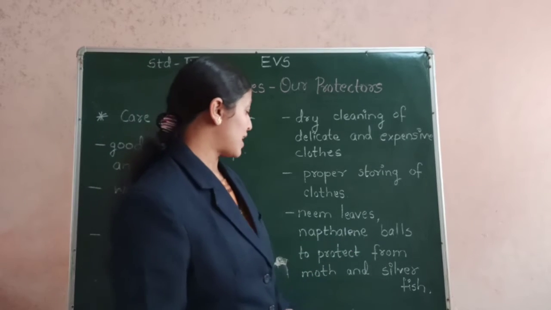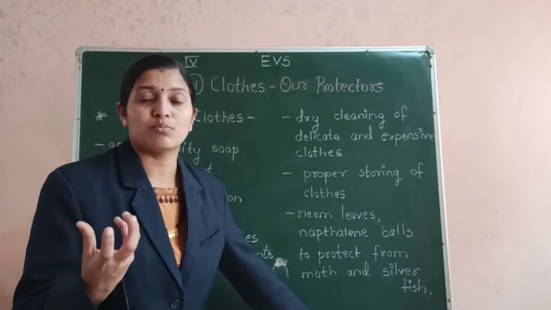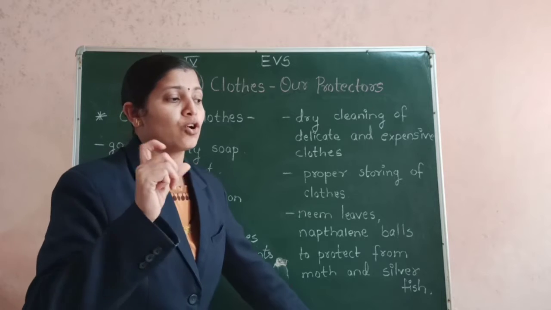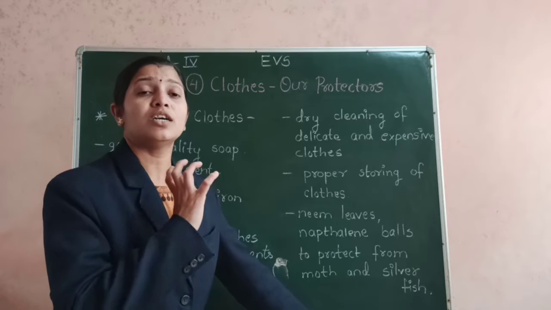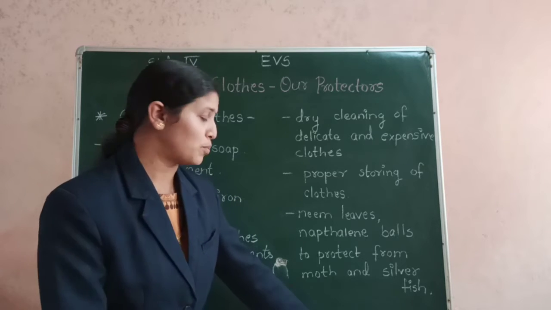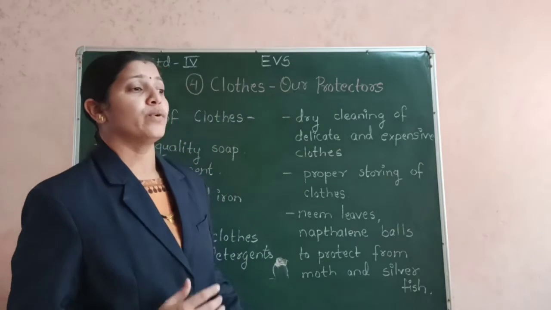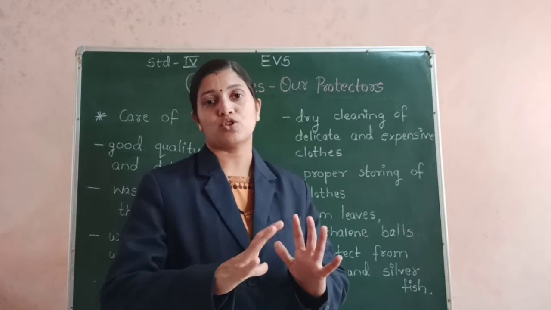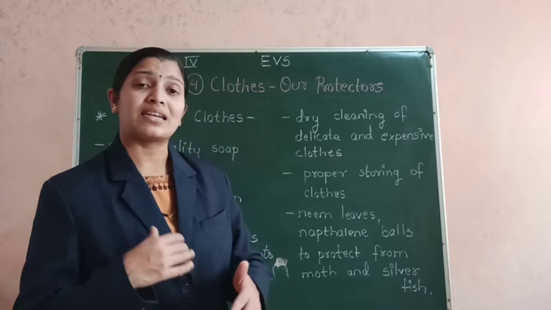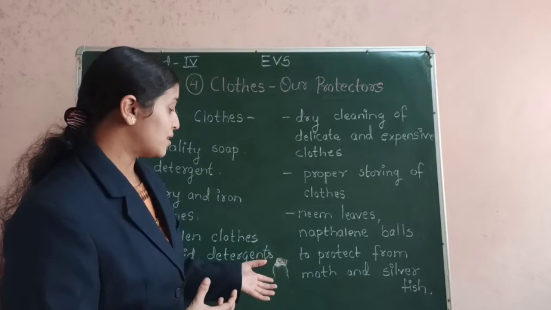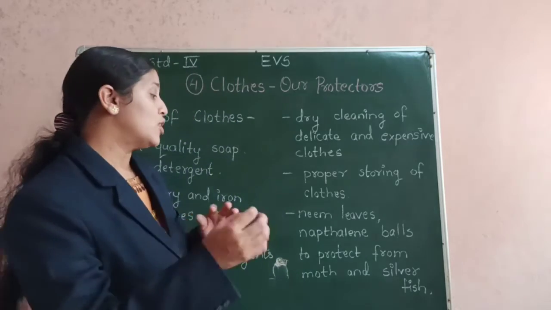And naphthalene balls are those balls which have an aromatic substance in them. A good smell comes from those naphthalene balls. We call it dambargoli. So these naphthalene balls are to be kept with the clothes that are kept in a stored position. Why do we have to keep these neem leaves and naphthalene balls? Because when the clothes remain in a stored position for a longer time, insects like moth and silverfish attack the clothes, and they eat the clothes and leave holes.